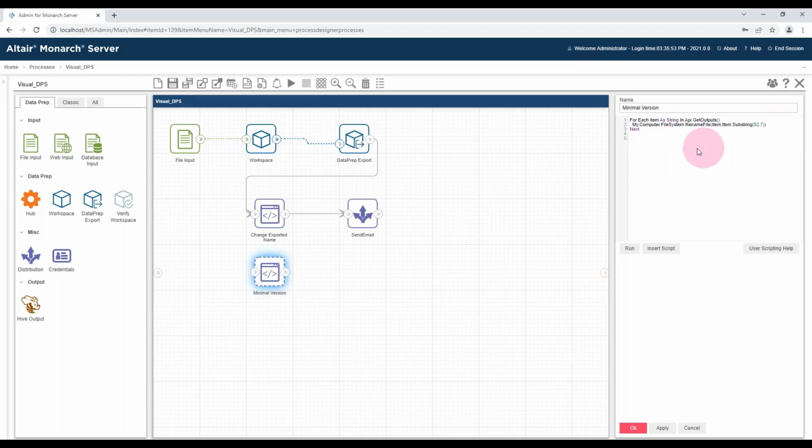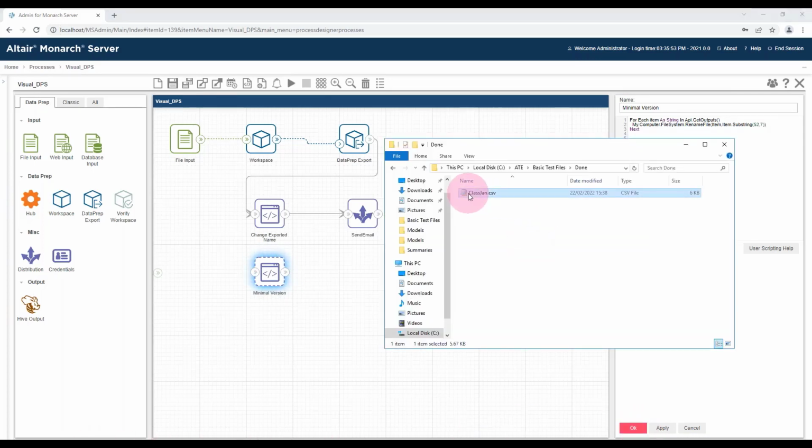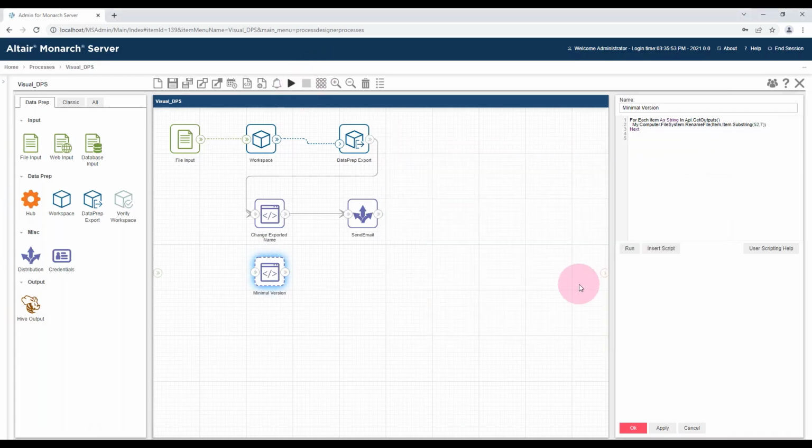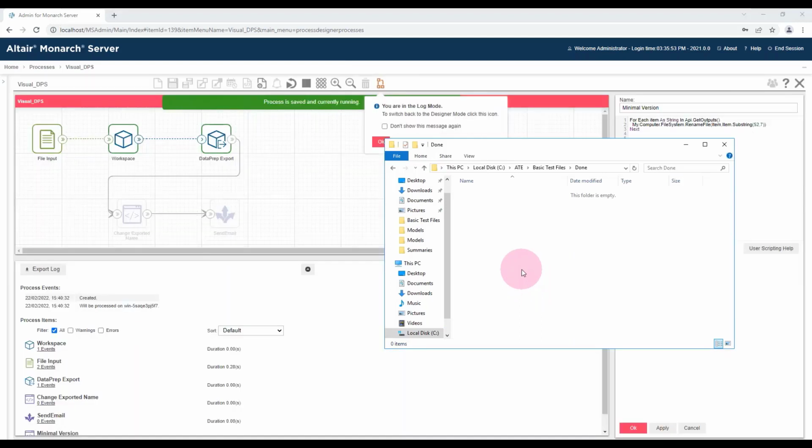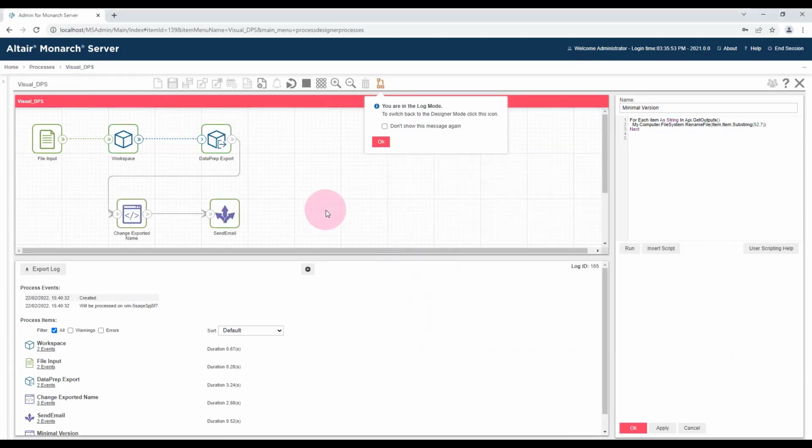So in this case, you can see the item is the file you've exported, so the full path of the file you've exported as a string. So in this case, I'm taking a substring of it, starting at 52 characters and extracting 7 characters. So that's going to just take that segment from it. So if we see here, I'll just delete that file again and run it one more time, if I can get back there quick enough. So you should see the class Jan pop up there. There's a 3-second delay in that script as well, so just so we can see it change, and then you see it changes to the jan.csv.